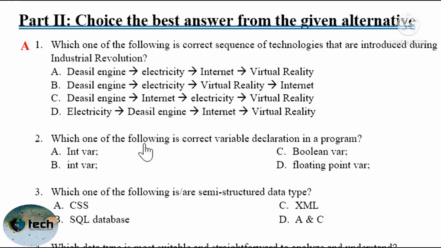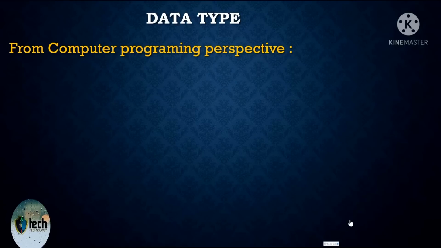Second question, which one of the following is correct variable declaration in a program? So in order to answer this question, let's check data type according to computer programming perspective. We can see data type from two perspectives: the first one is from computer programming perspective, the other one is from data analysis perspective. So from computer programming perspective, data type is simply an attribute that tells to the compiler or the interpreter how the programmer intended to use the data.